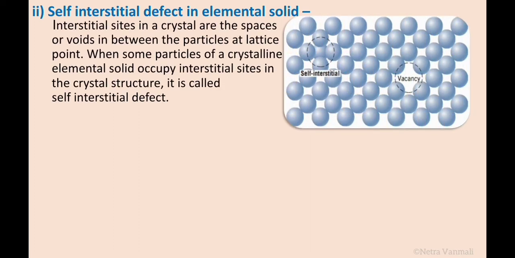Interstitial sites in a crystal are the spaces or voids in between the particles at lattice points. The vacant space or the void space in between the particles is called the interstitial site.